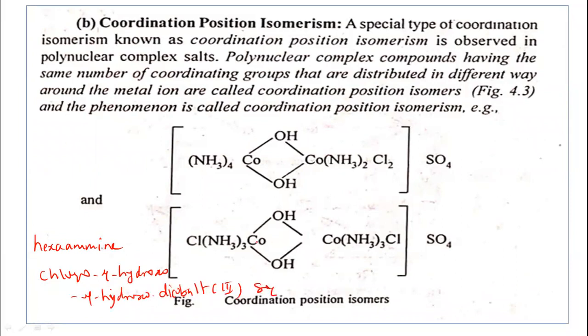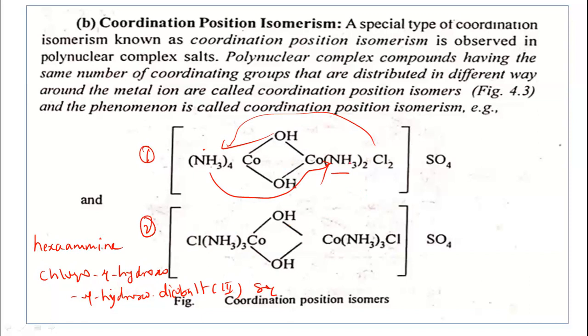So this is coordination position isomerism. We are just changing the position here. One of the ammonia molecules from this side changes position and goes to this side, and one of the chlorines goes to this side. The remaining is the same. So these two compounds are called coordination position isomers.